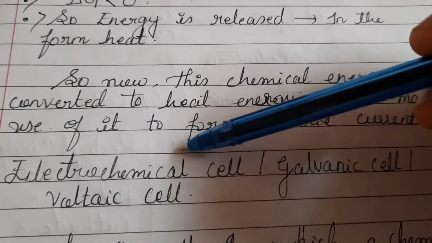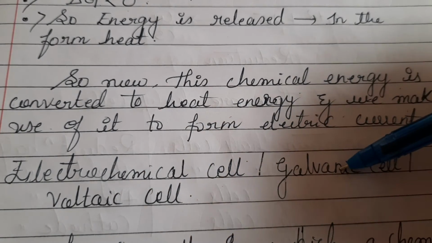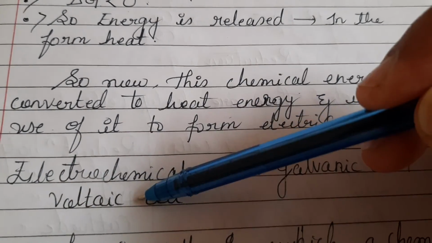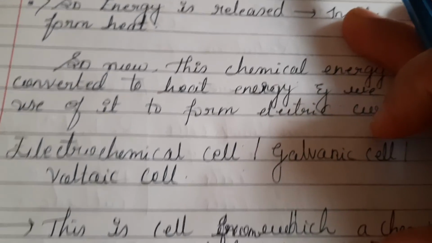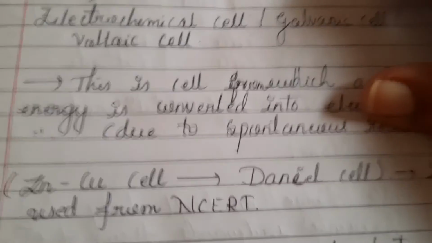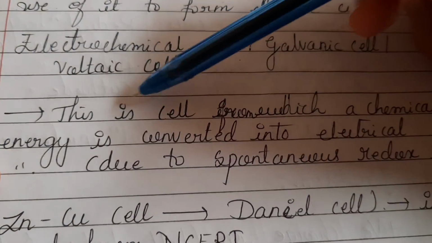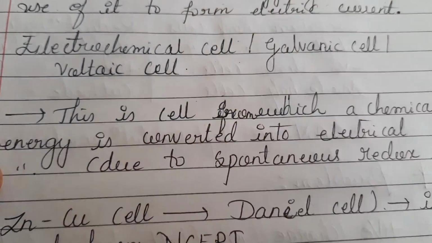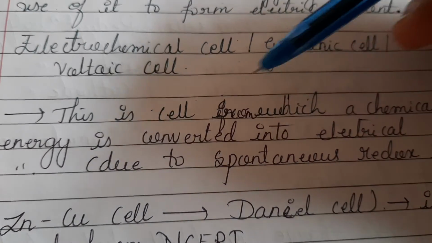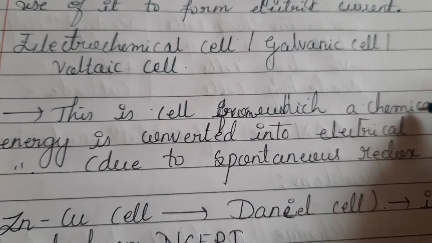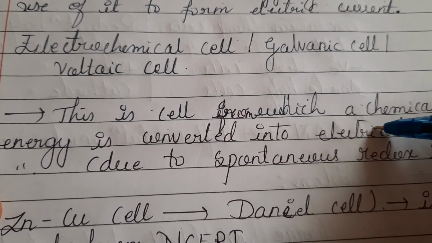So with this brief experimental part, we shall start with the actual part of the chapter, that is the electrochemical cell. An electrochemical cell can be called a galvanic cell as well as a voltaic cell. Now if you consider this heading, we will have certain points. So what are those points? This is a cell from which chemical energy is converted into electrical energy.